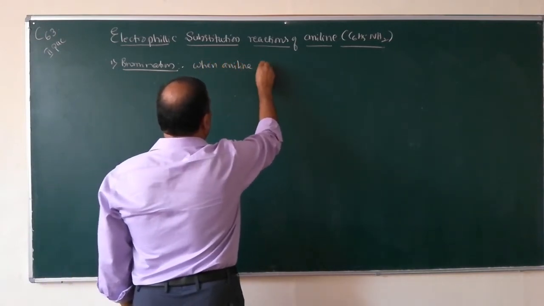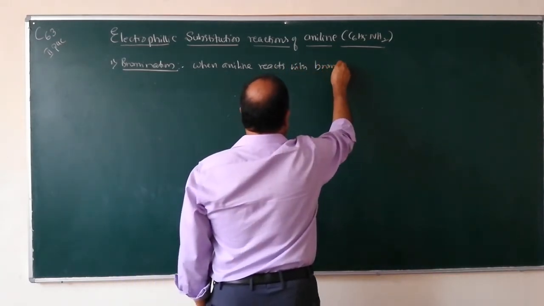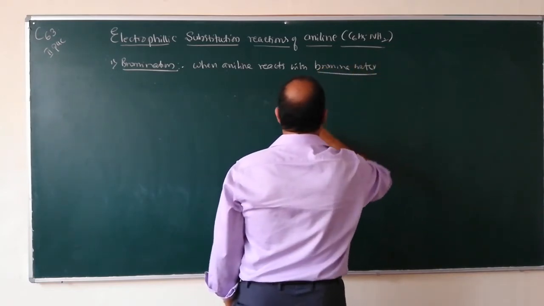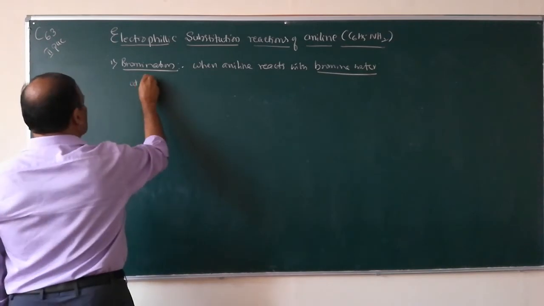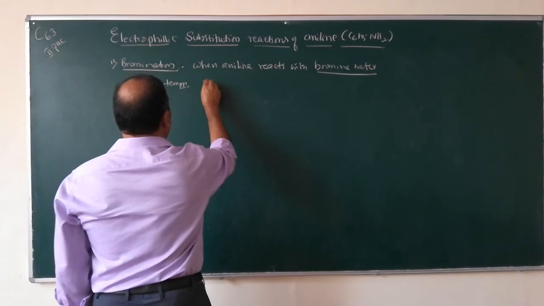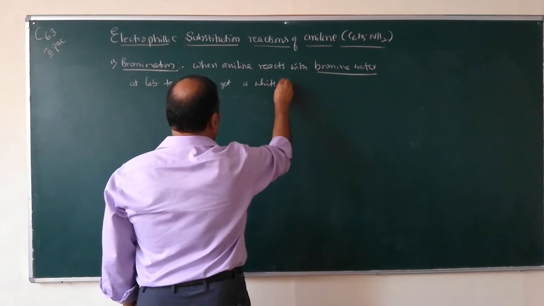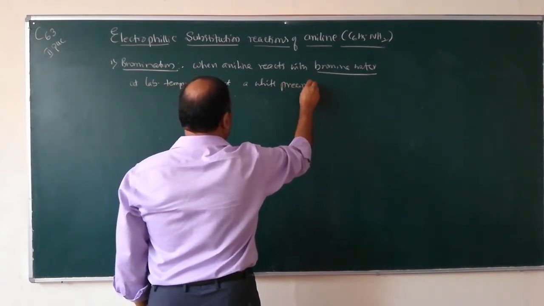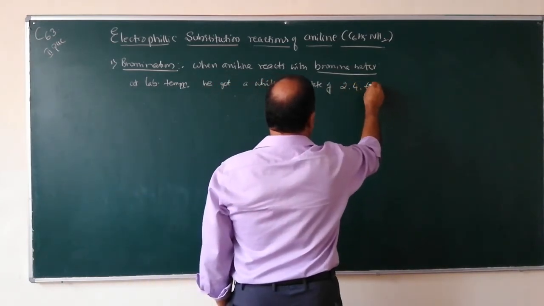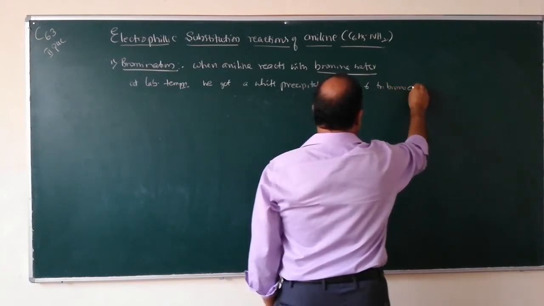Write down, when aniline reacts with bromine water (bromine dissolved in water is called bromine water) at lab temperature, we get a white precipitate of 2,4,6 tribromoaniline.